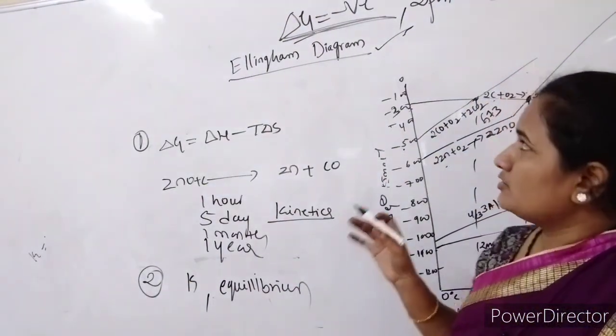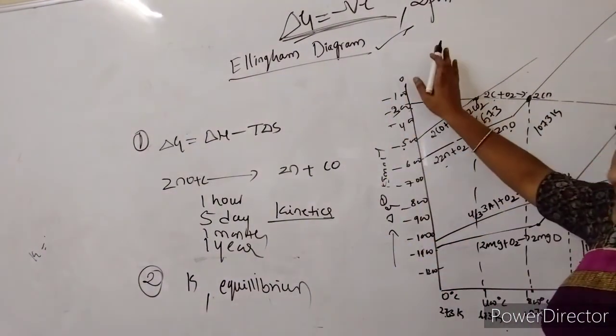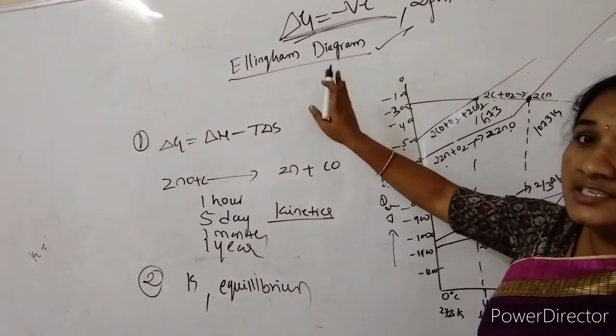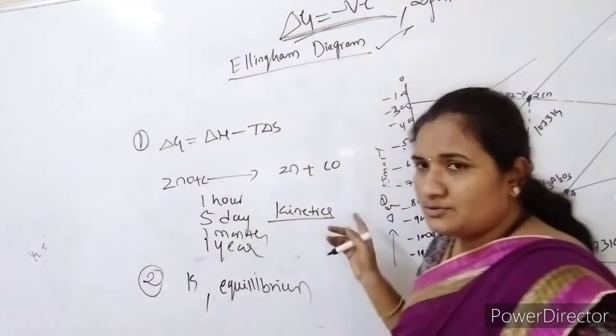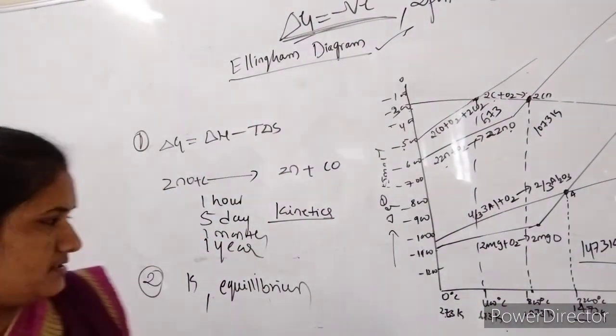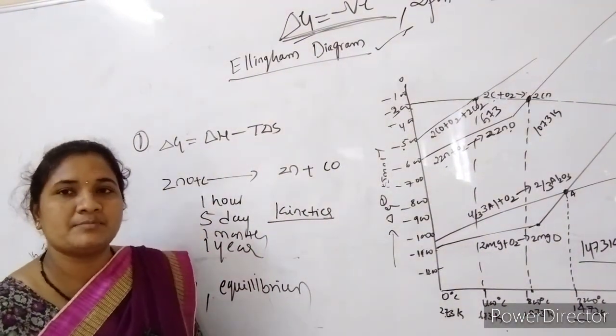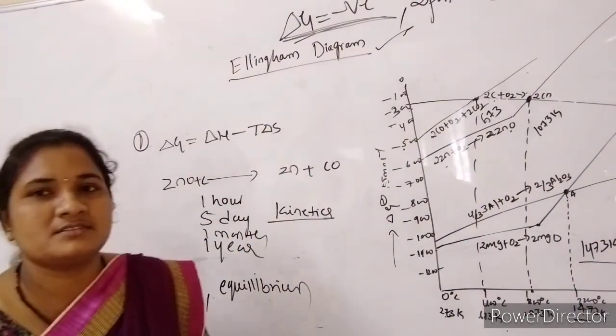So these concepts are correlated to each other. It has two limitations: one is that it doesn't explain kinetics, and also it doesn't explain equilibrium between solid states.